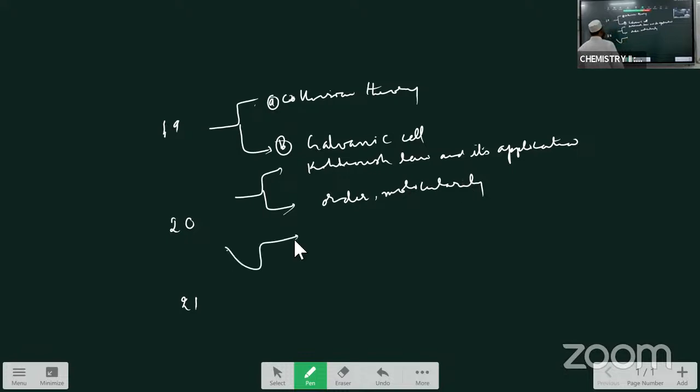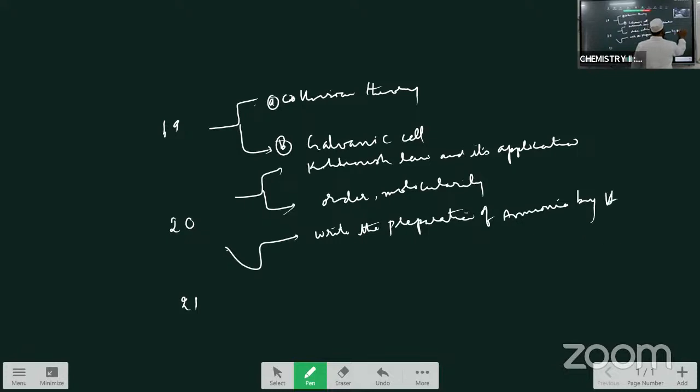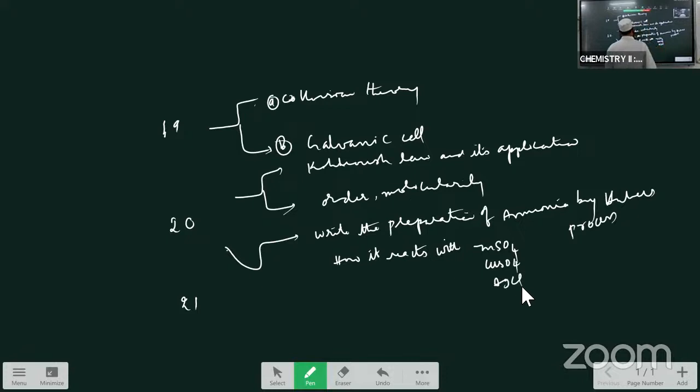In question number 20, the first one is: write the preparation of ammonia by Haber's process, and the continuation, how it reacts with these: ZnSO4, CuSO4, AgCl. This is one important one.